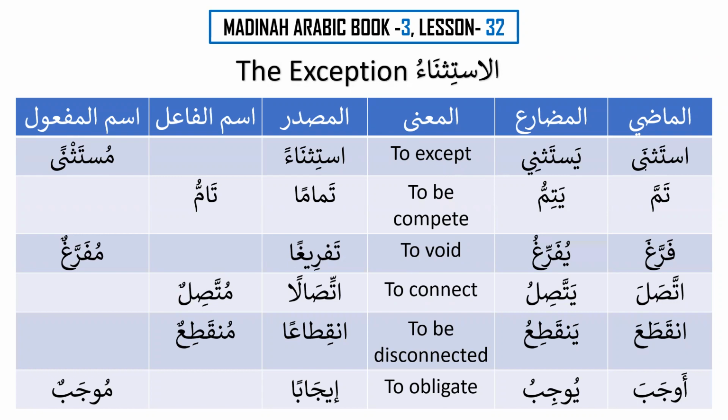And we know that this is from number 10, istithna, yastathni, istithna'an. So istithna basically is masdar, and it means to accept. And what our focus will be today is on mustathna. And we know that mustathna is on the pattern of ismul maf'ul. Mustathnin will be ismul fa'il and mustathna will be ismul maf'ul.